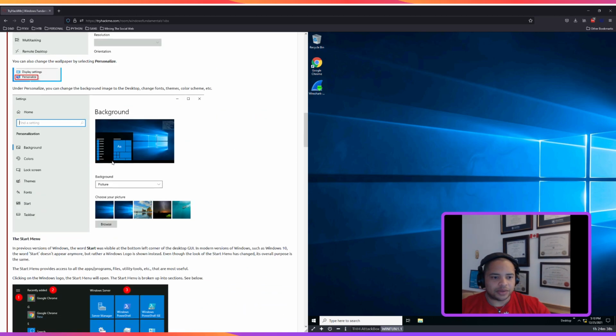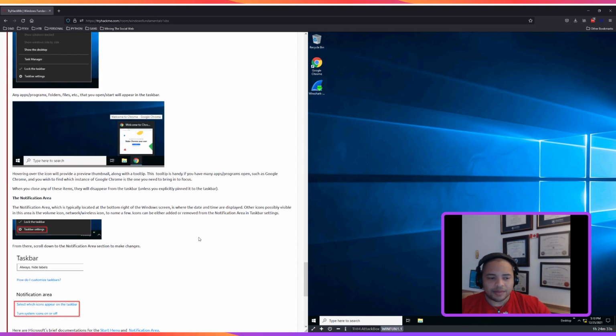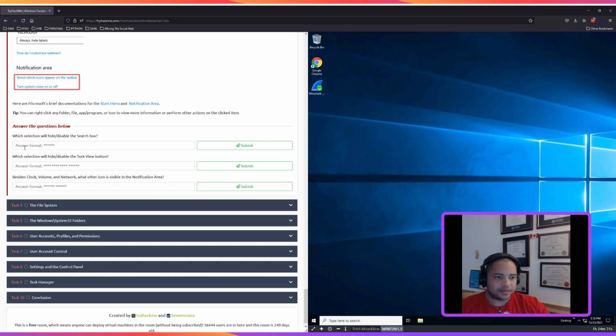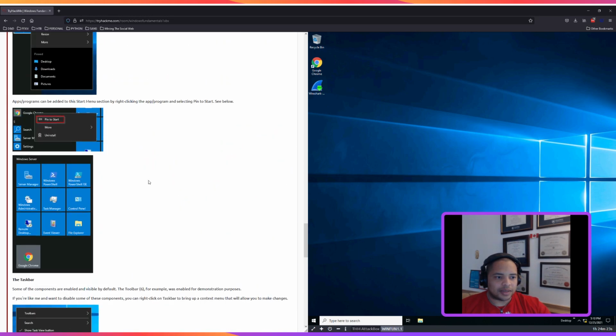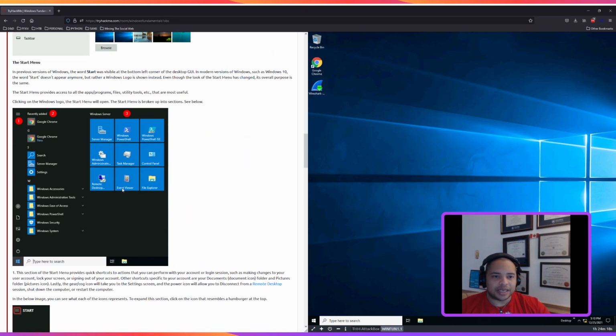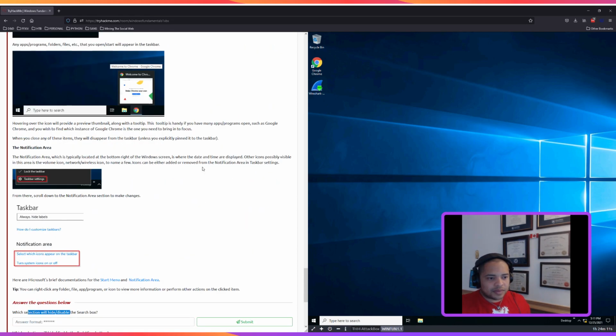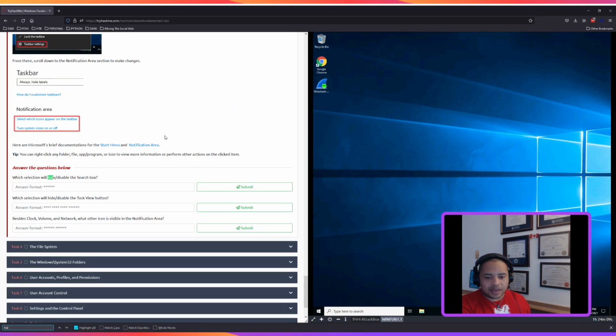So I'm going to go straight to the questions, see if I can answer those questions, and if not, we'll go back to where that can be answered. Which selection will hide, disable the search box? So they want to know about the search box. Which selection will allow you to hide the search box? So, hide. Okay, disable.